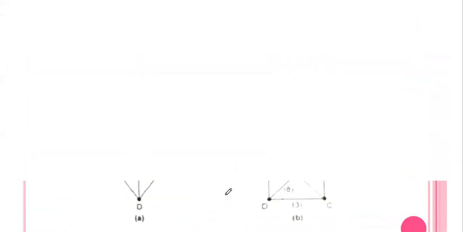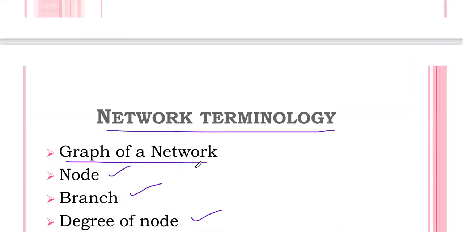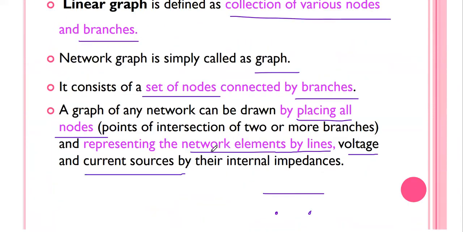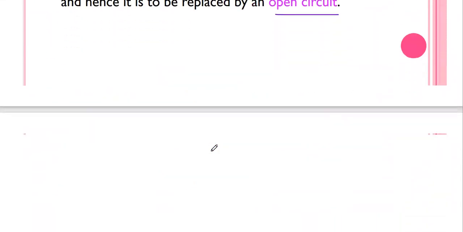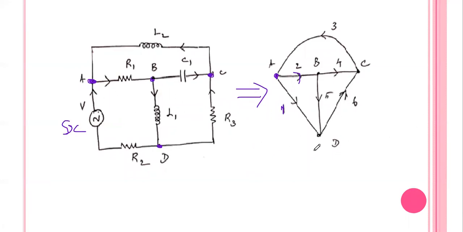So these are some of the classifications of graph. In this video, we discussed what a graph is, and for a given network, how to draw a graph. We keep all nodes in the network as they are, replace every circuit element by simply a line, and replace voltage sources by short circuits and current sources by open circuits, and we get the graph.